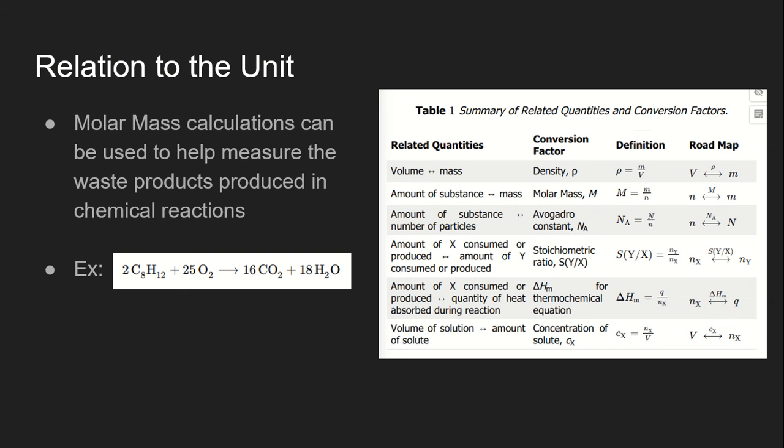Continuing on from there, this table includes many formulas that can be used to help do the same thing, using a lot of the values and topics that we learned in this unit, such as molar mass and Avogadro's constant. So these can be used to help scientists find out the amount of waste products produced by certain chemical reactions, and they could use that to help create better, more environmentally friendly reactions.